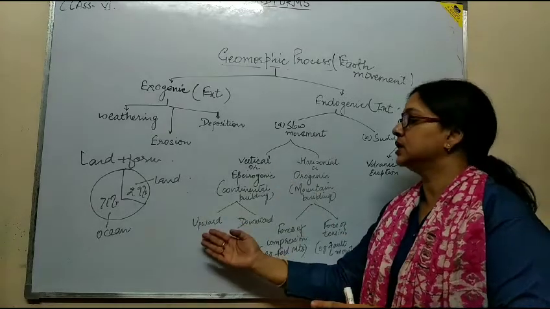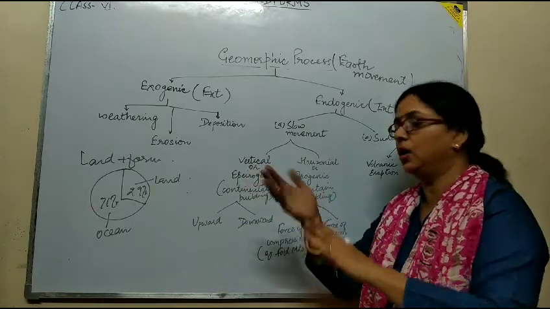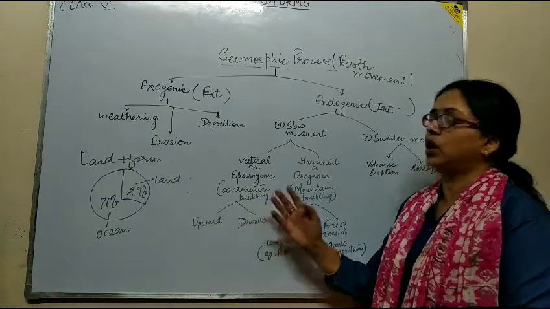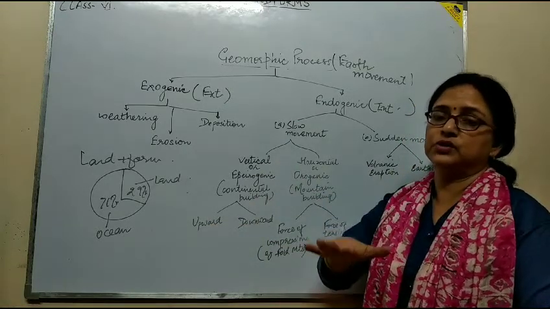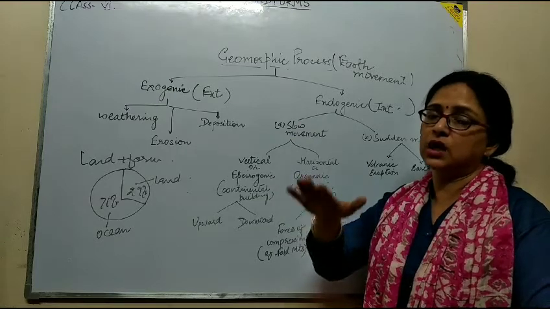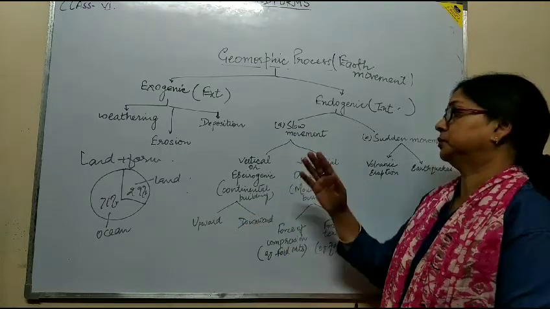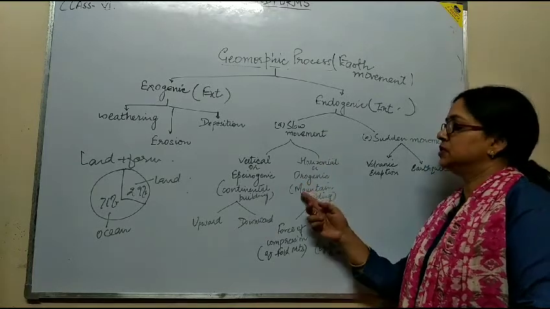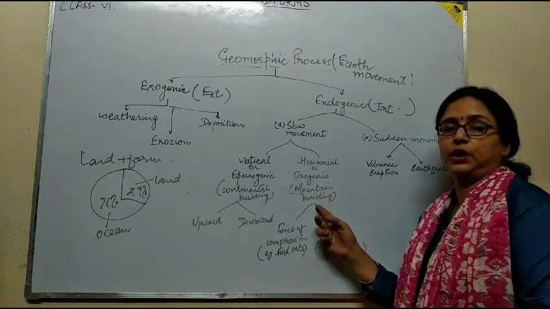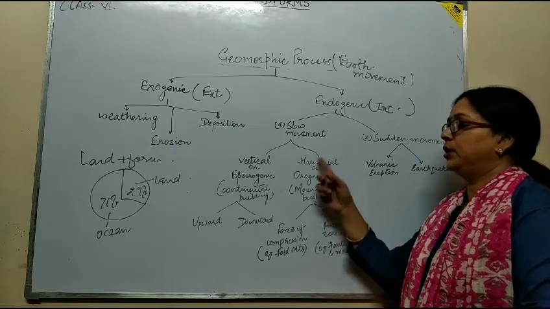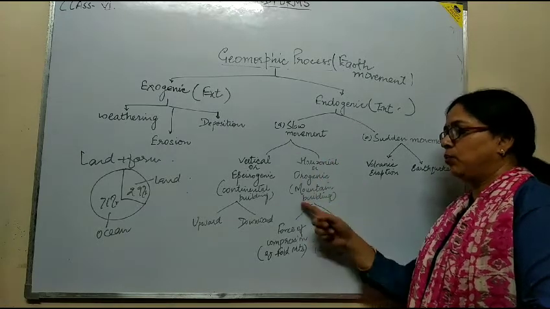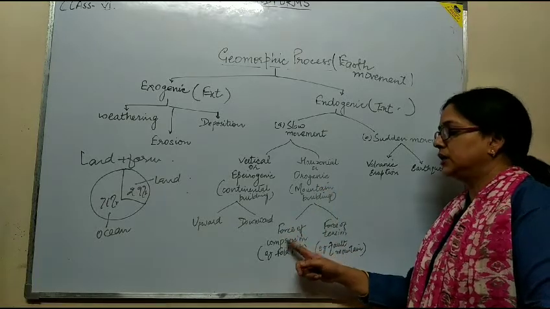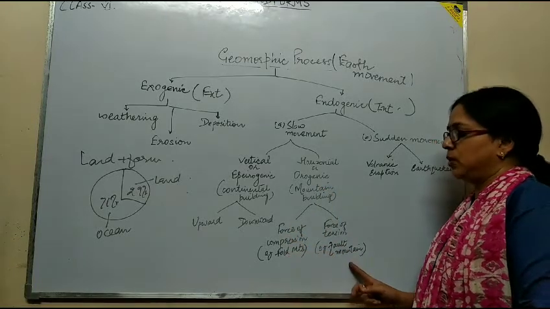Either it is upgraded or depressed, so there is an upward or downward movement of the earth's crust. Another one is the horizontal or orogenic movement. It results in mountain building. Due to this process, mountains are built. What type of mountain? Either fold mountains or fault mountains.